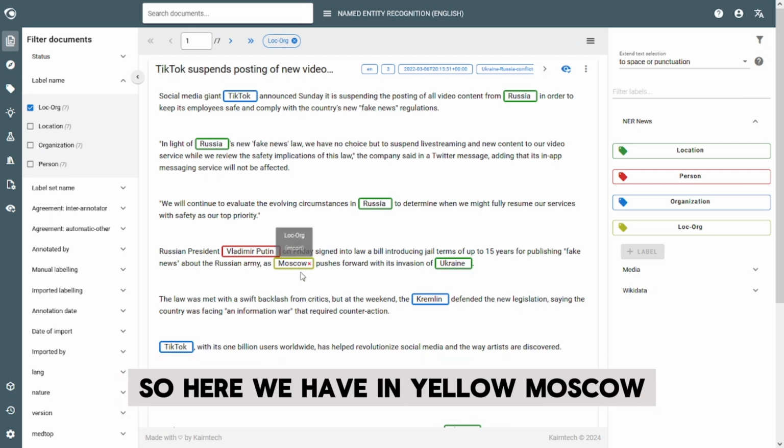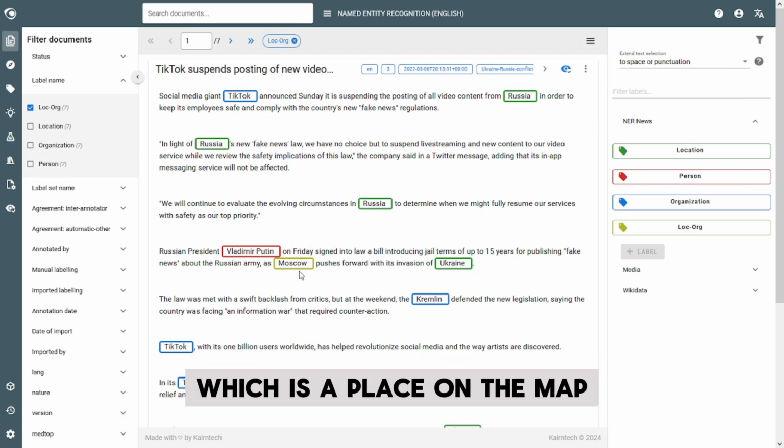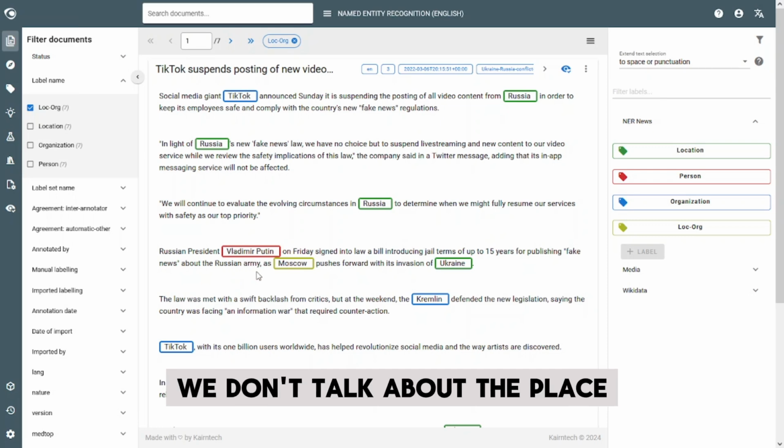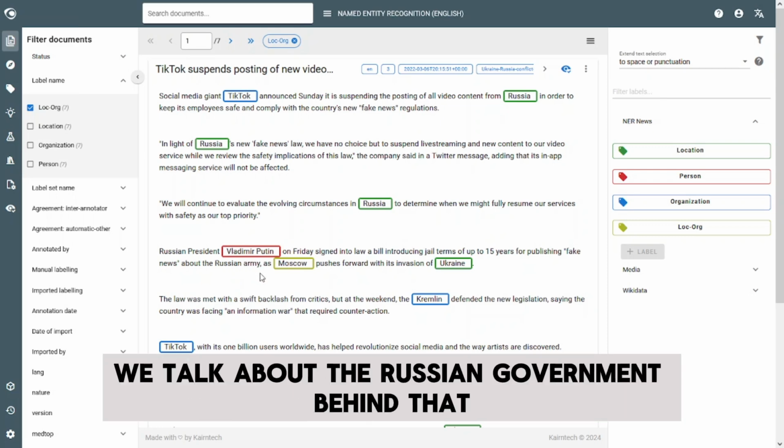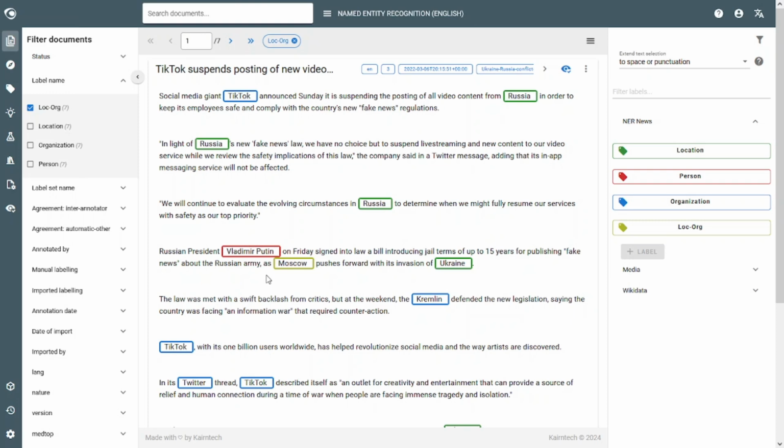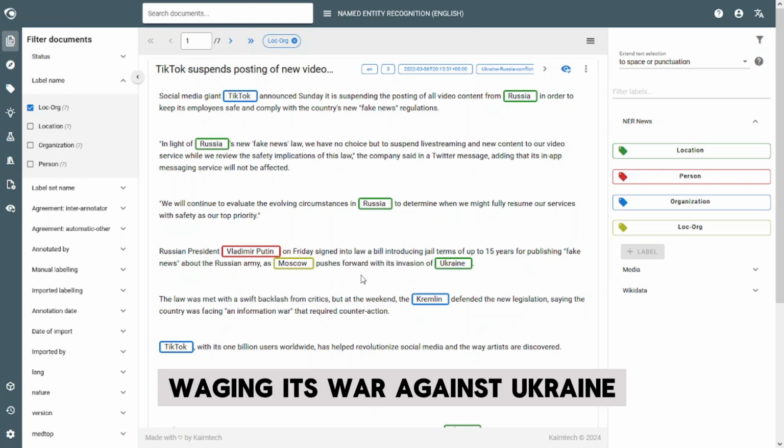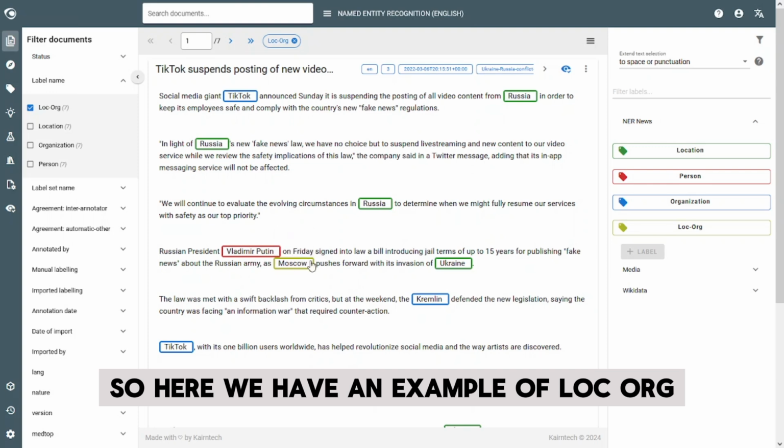So here we have in yellow Moscow, which is a place on the map. But in this context here, we don't talk about the place. We talk about the Russian government behind that, residing in that place, waging its war against Ukraine. So here we have an example of log.org.